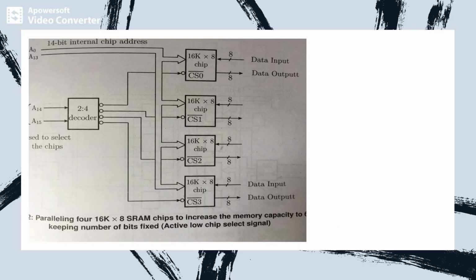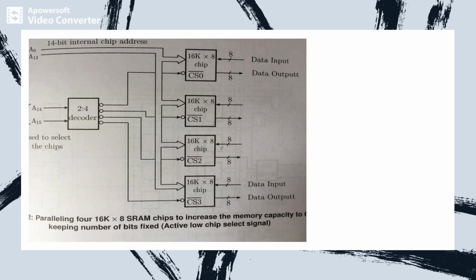Several memory chips can be connected to form a larger memory required in a system. Suppose the memory capacity required as per the application is more, so we can make use of several memory chips connected together. This concept is known as memory expansion. Memory expansion can be done in two ways.